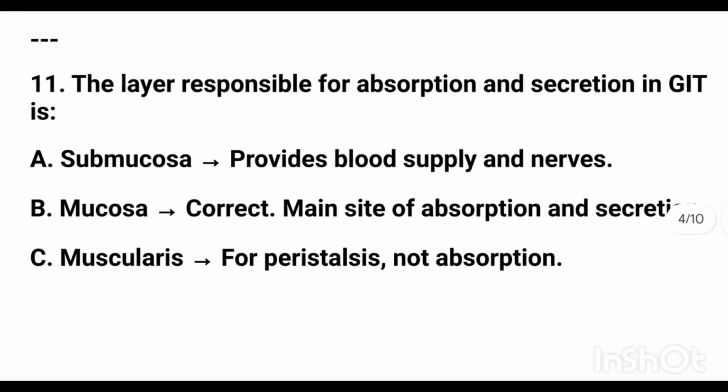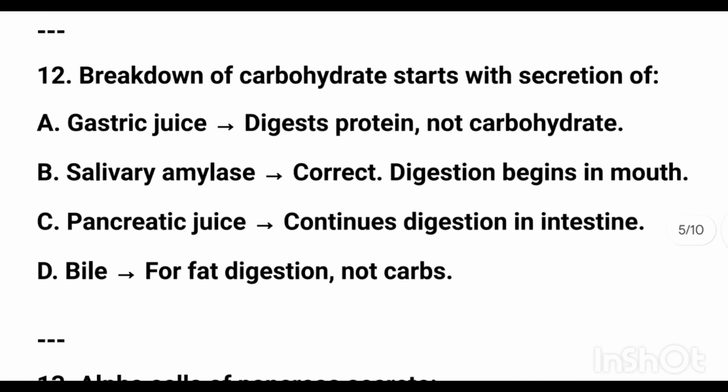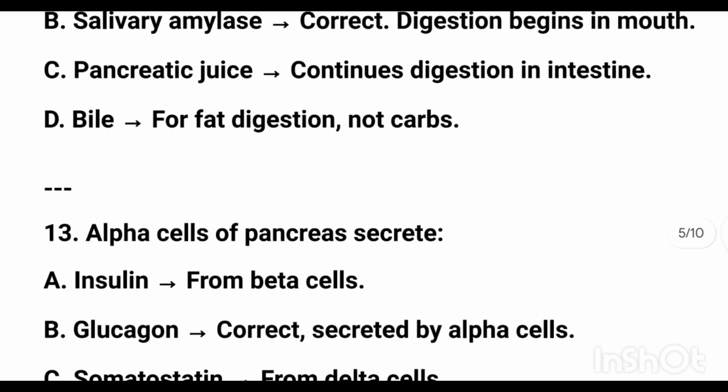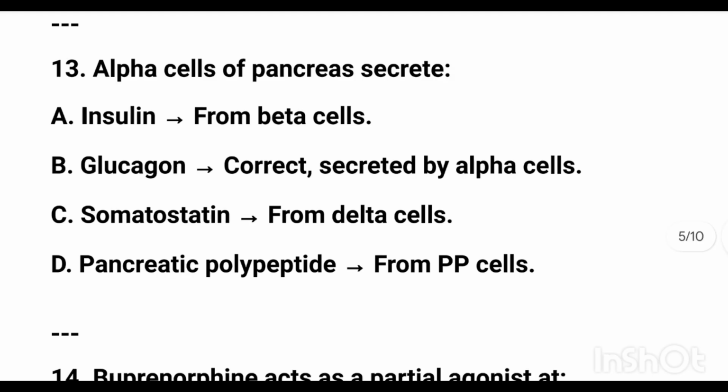The layer responsible for absorption and secretion in the GIT is mucosa. Breakdown of carbohydrates starts with secretion of salivary amylase. Insulin is secreted by beta cells, while alpha cells secrete glucagon.